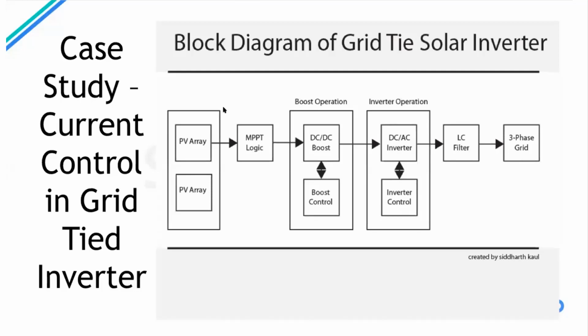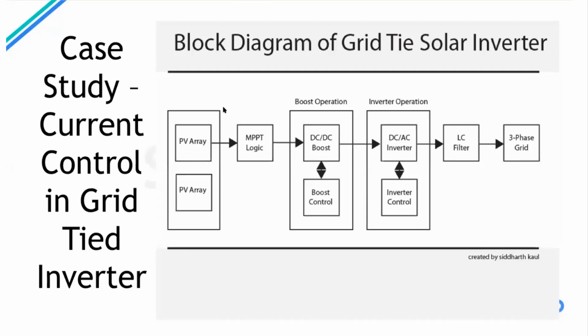Then we have a boost operation, to boost up the DC link to 750, 620, or whatever volts we need. From that DC voltage, we have an inverter operation where we convert this DC into AC. Then we attach it to an LC filter, and then we connect it to the grid. So there is no direct connection. An inverter cannot be connected to a grid without a filter. You can see we have three logics here: MPPT logic, boost control logic, and inverter control logic.